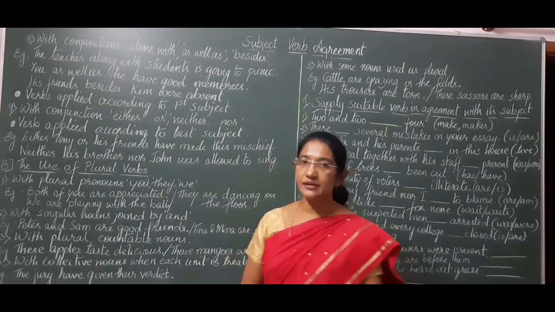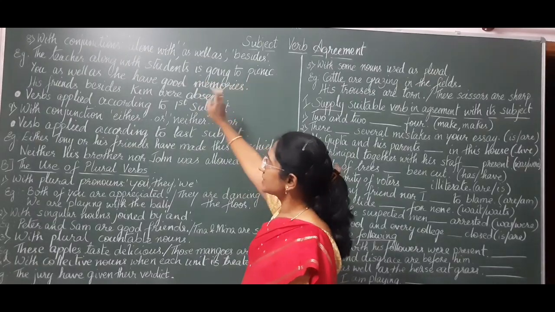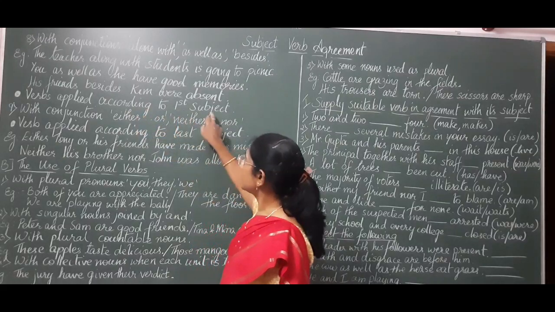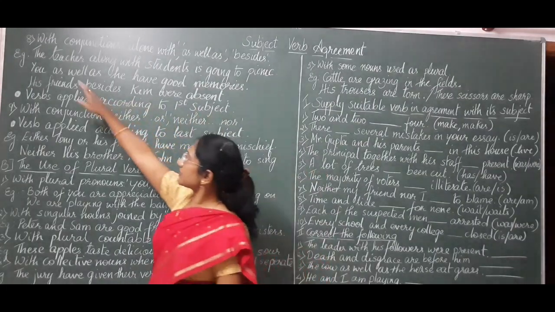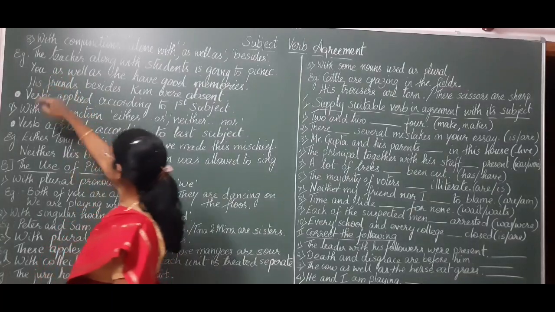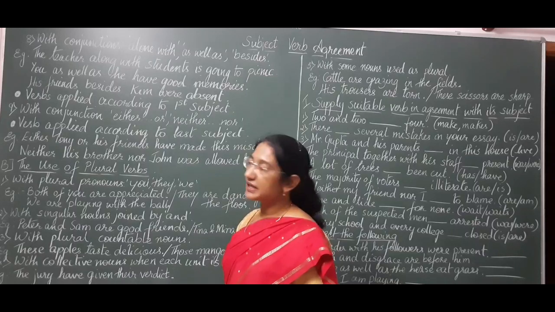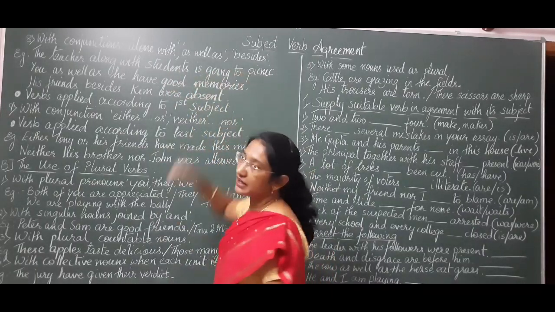With conjunctions like along with, as well as, besides, we use the verb according to the first subject. So, whatever number the first subject has, a suitable verb is taken for the sentence with the conjunctions along with, as well as, and besides.